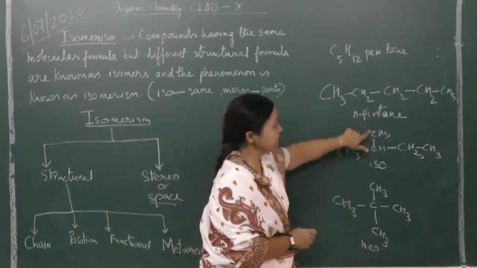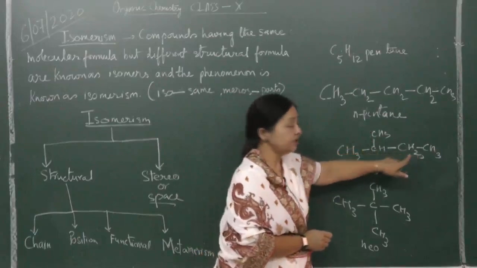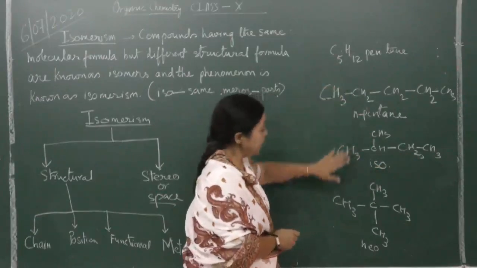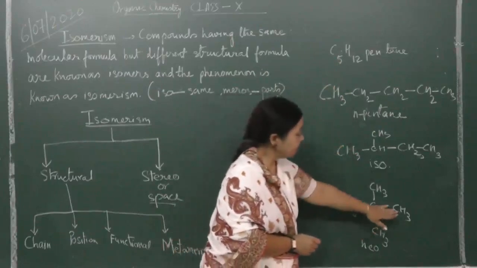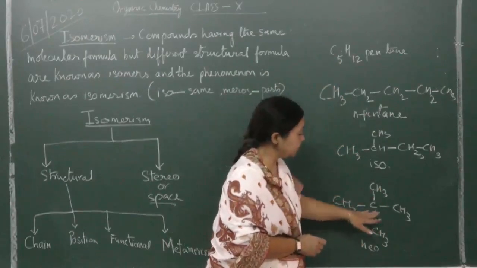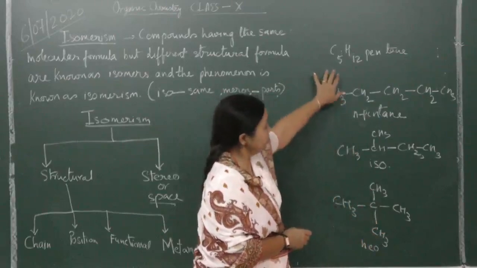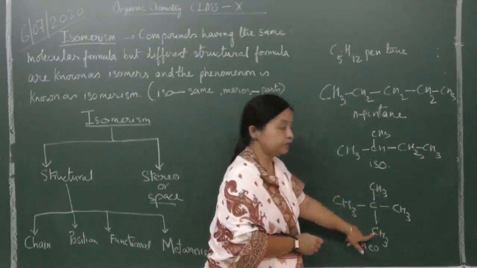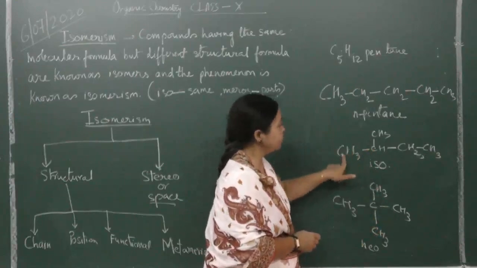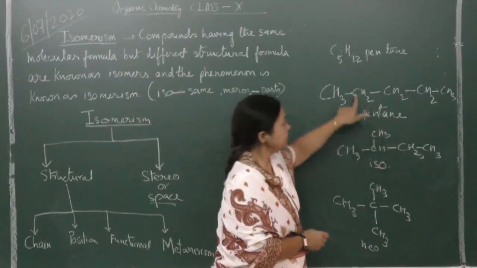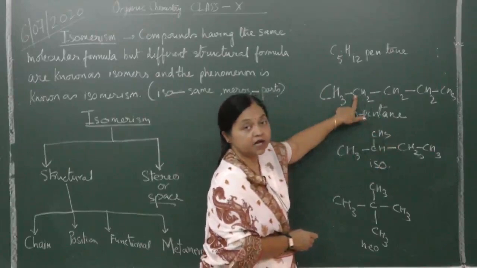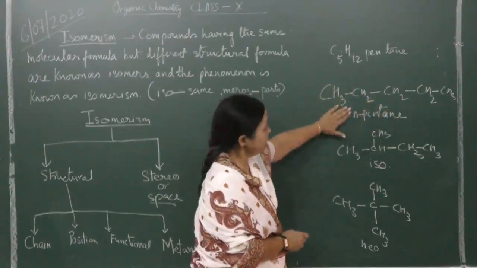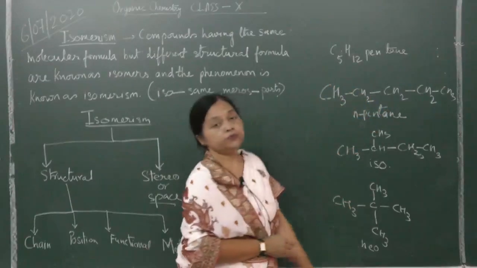There is a branching in this, 4 carbons together and a branching over here, but the molecular formula is C5H12, and here there are multiple branches. But the molecular formula means 1 carbon is attached to 4 carbon atoms. Here 1 carbon is attached to 3 carbon atoms. Here the maximum number of carbon atoms it is attached to is 2 carbon atoms. So this is normal pentane, iso, neo.